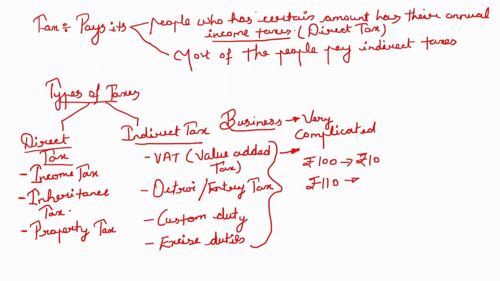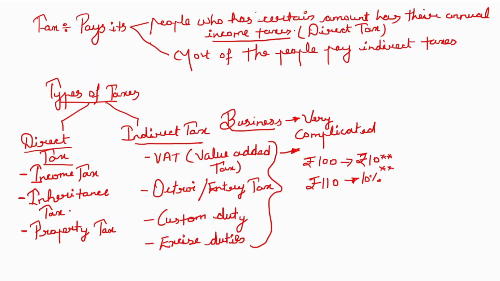Now some percentage, for example 10%, of this has to be paid again to the state government. He cannot tell the state government that he has already paid some tax to the central government, because they had no connection. This had to be paid in a different way.